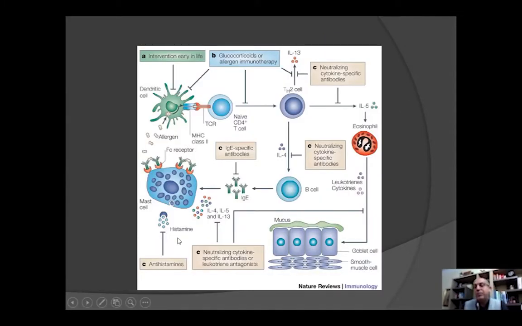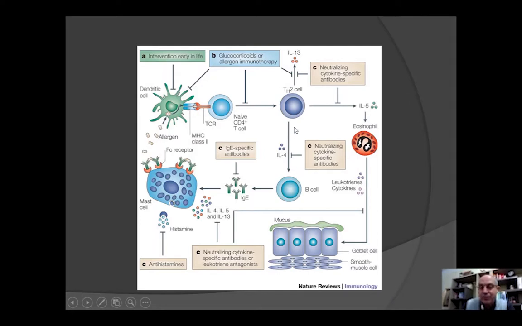And here what happens, for example, when we have some allergic people, especially allergic to pollen or dust: the allergen is taken up by dendritic cells. In some allergic people, it will be presented to naive CD4 cells, what we call TH0, and in a hypersensitive person, TH0 will become TH2. TH2 cells will secrete IL-13, IL-5, and IL-4.